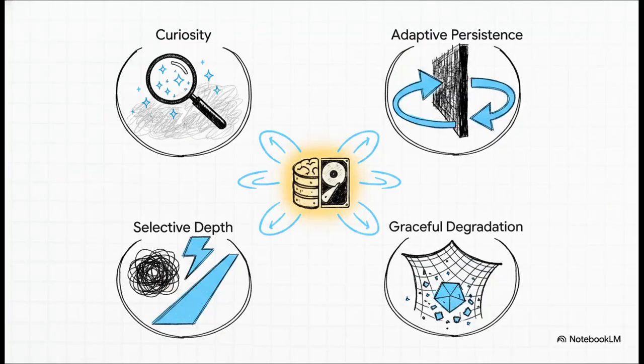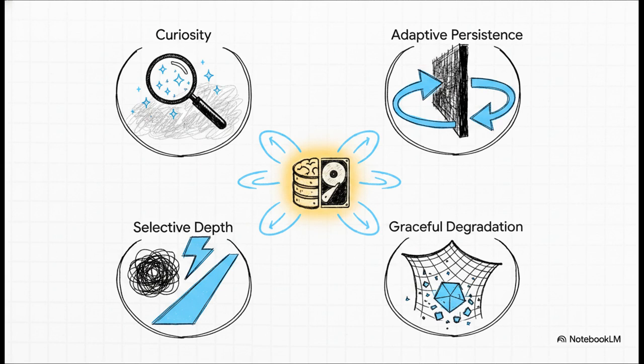When you wire all these modules together around that shared workspace and hook it up to a persistent knowledge graph, you get the real payoff: emergent behaviors. These are complex traits that nobody explicitly hard-coded, they just naturally arise from the architecture itself. Because the memory module is meticulously recording every win and loss in a knowledge graph, the agent develops curiosity. If confidence is low, it'll actually generate sub-goals to go explore adjacent topics, just to build context.